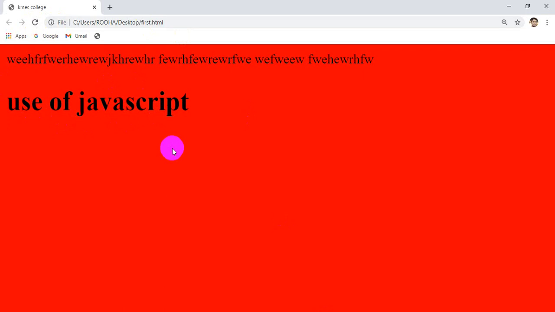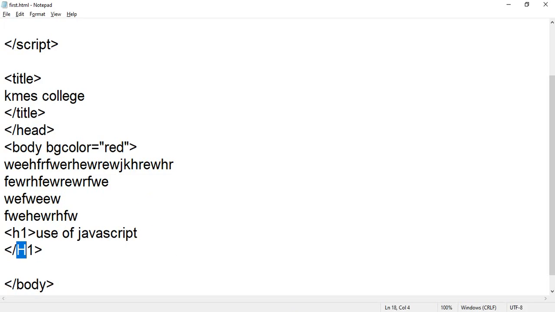But there is a certain standard set by the W3C, that is the World Wide Web Consortium. Means you have to write your code on a certain standard. So if you are going to write any HTML code, you have to write in small letters only. But if you write in small letters and capital letters, it will not create any error. In a simple way, you can use your right hand for eating something, but you can even use your left hand, but ethically or religiously we use the right hand for eating. Are you getting my point?